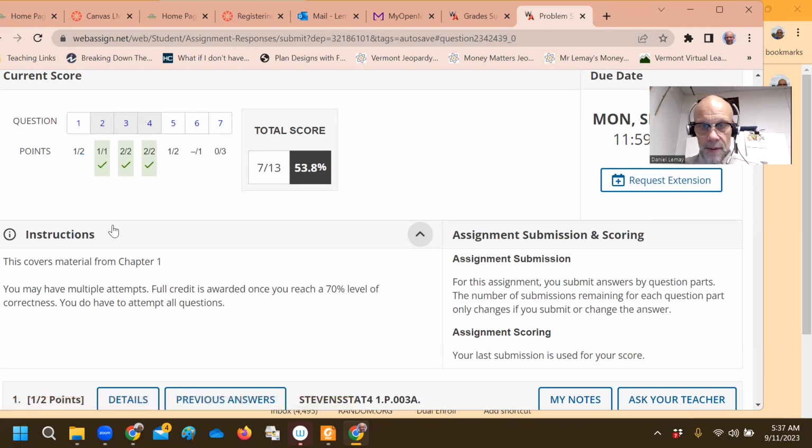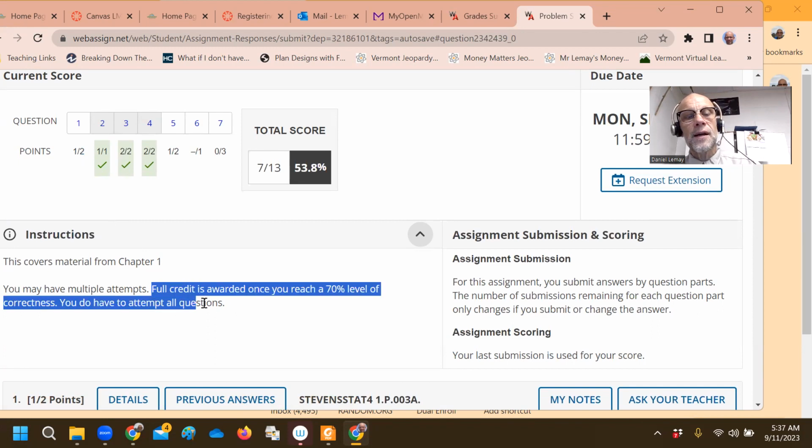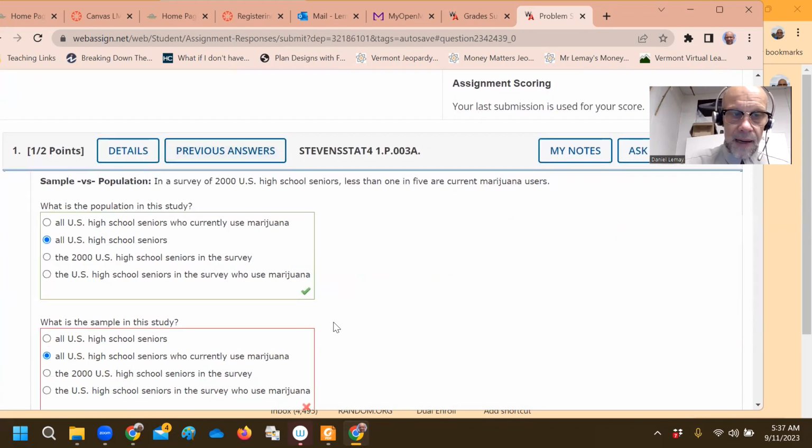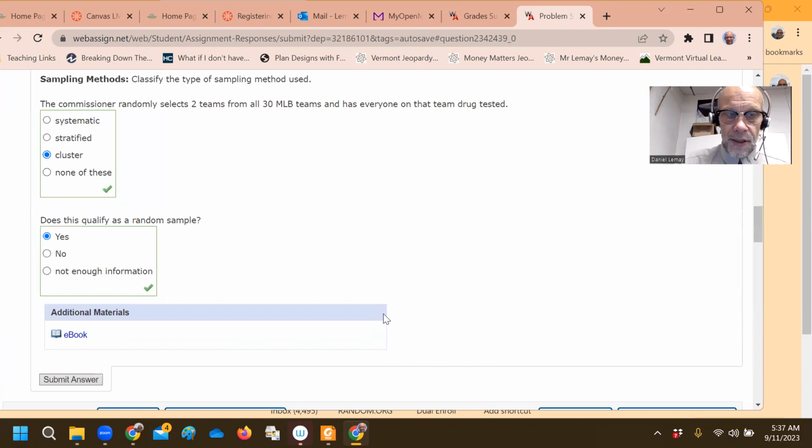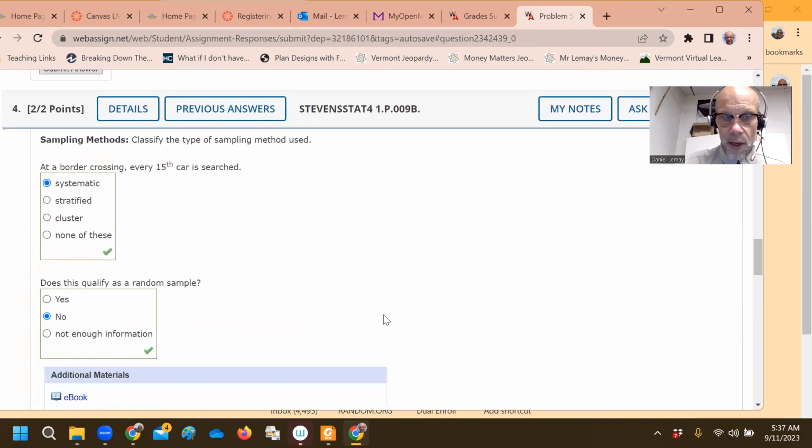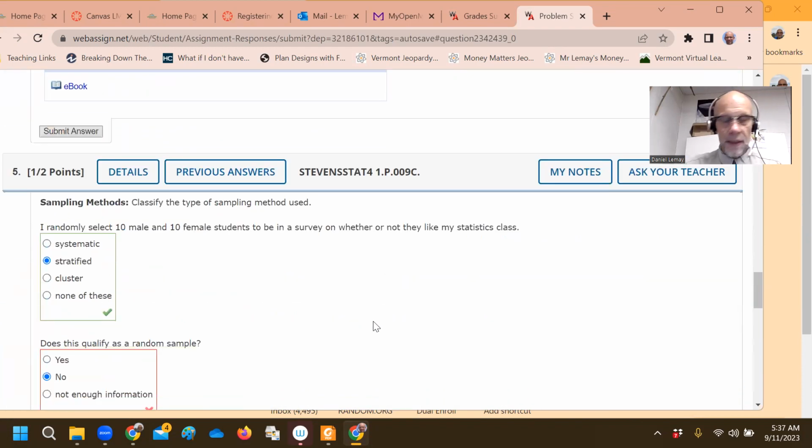And now I'll say this again, you see this right here: try all the questions, earn at least a 70, and then I'll write in full credit out of Canvas. I do that because sometimes you're giving it the right answer, just not in the form they want. Like you're typing in a decimal and it's looking for a percentage, or a proportion rather than a percentage. I think that's worth getting the points. Sometimes it's just frustrating doing online math and having that kind of thing happen. So that's why I have that try them all, get a 70 thing. Okay, hopefully this helps answer your question and lets you continue with it.